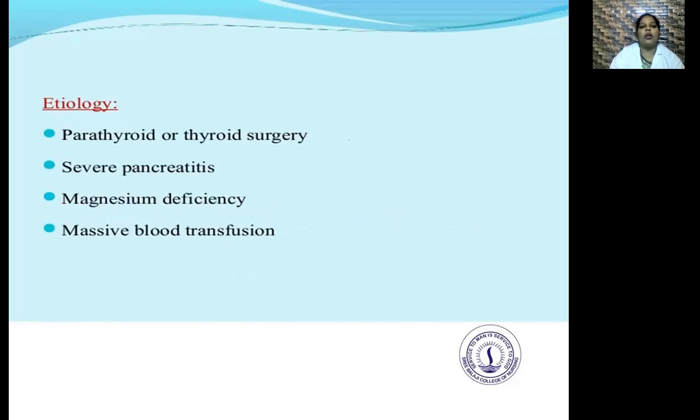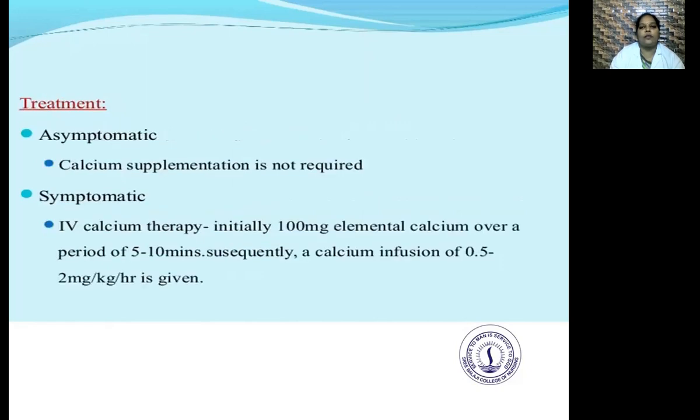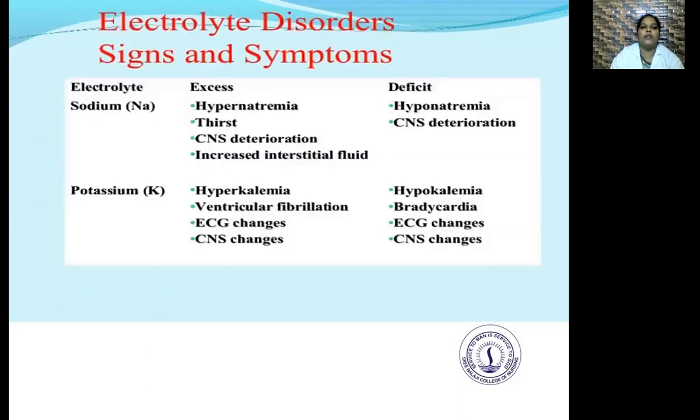Etiology of hypocalcemia: parathyroid or thyroid surgery, severe pancreatitis, magnesium deficiency, massive blood transfusion. Treatment: if asymptomatic, calcium supplementation is not required. When symptomatic, IV calcium therapy is given, initially 100 milligram elemental calcium over a period of about 5 to 10 minutes. Subsequently, a calcium infusion of about 0.5 to 1.5 mg per kg per hour is given.